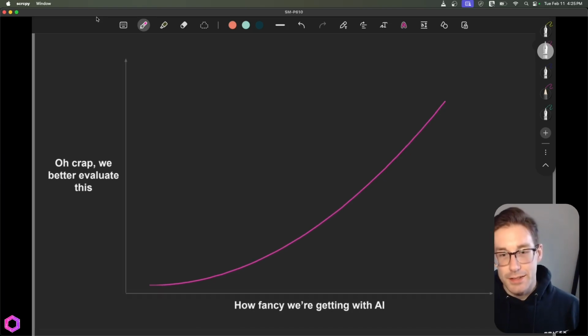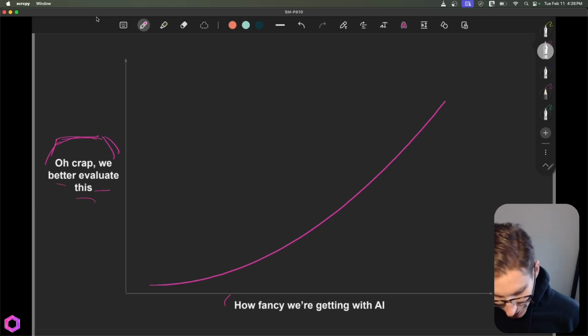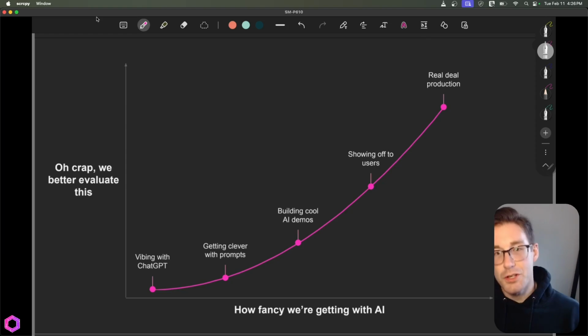And here we have an axis of complexity. On one axis, we have a title that's, oh crap, we better evaluate this. The other one is, oh, how fancy we're getting with AI. Now, if we add some plots here, we can see this is the journey that people go through when they're building AI products.